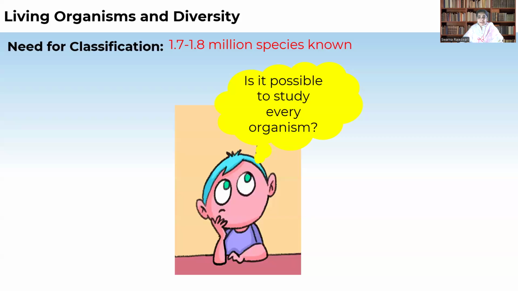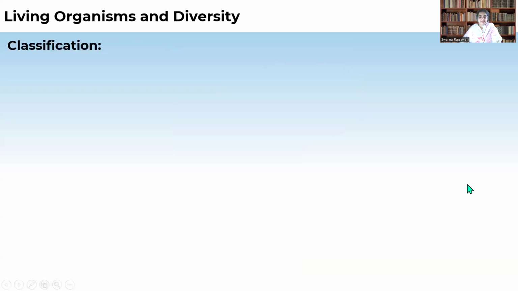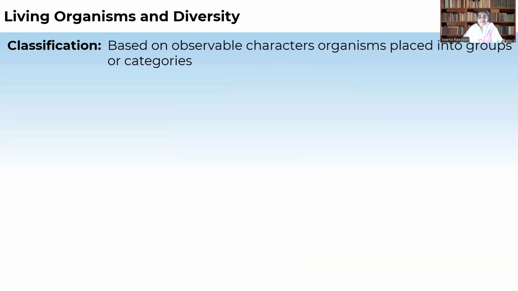So we know that there are millions of species surrounding the earth. Yes. So, is it possible to study each and every organism? No. And is it possible to remember each and every organism? No, we can't remember. And it is very difficult to study each and every organism. So, there is a necessity to classify the organisms based on certain characters. So, what is classification? When we are dividing the organisms into different categories based on some observable characters, we call it classification.